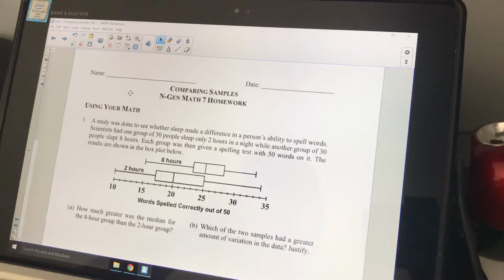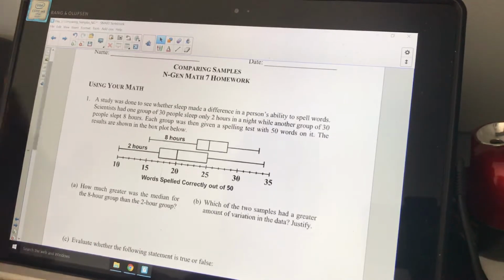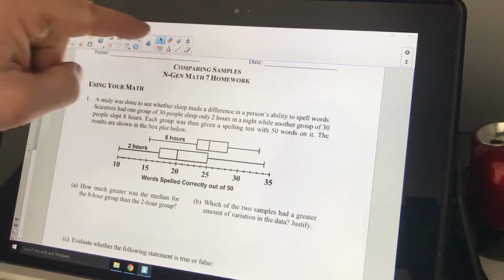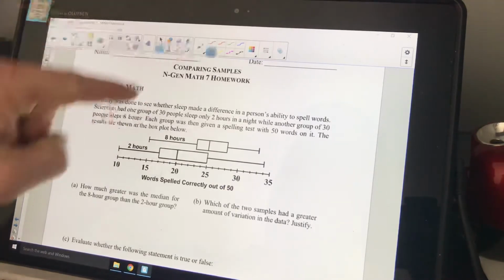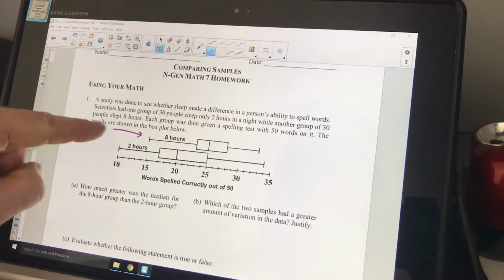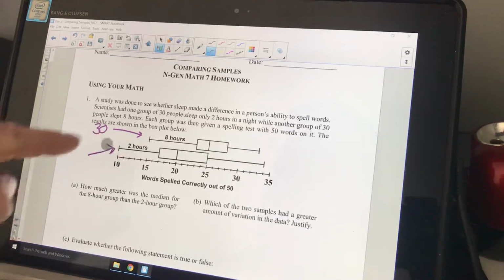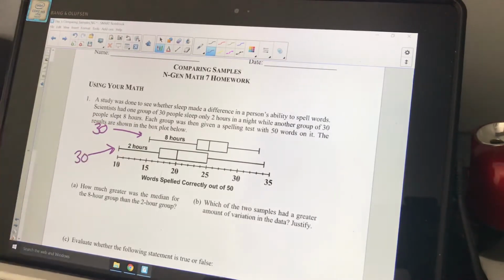So question number 1. A study was done to see whether sleep made a difference in a person's ability to spell words. I would think it would. Scientists had one group of 30 people sleep only 2 hours a night, while another group of 30 people slept 8 hours a night. Okay, so we have up here, right? These are the 8-hour people. There were 30 of them. There were also 30 people that slept over 2 hours. Each group was given the spelling test with 50 words on it. The results are shown in the box plot below.